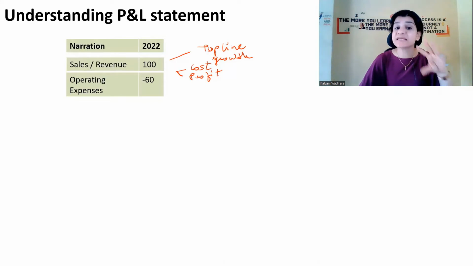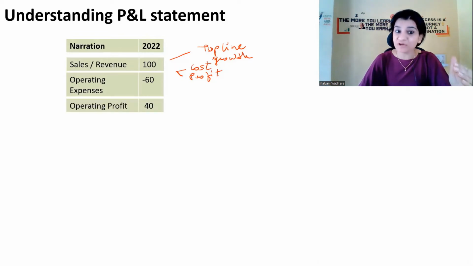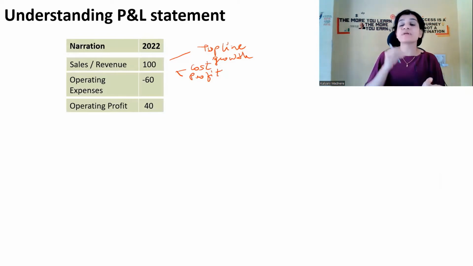Now, after taking out this cost, obviously what remains with the company is 40 rupees. Now, this 40 rupees is the profit. But this profit is called operating profit, which means this is not the final profit of the company. After taking out the operating expenses, whatever remains is the operating profit. Now, from this operating profit, there are some more expenses that the company has to incur. They have to pay for some more items.